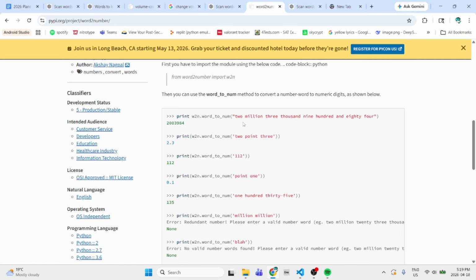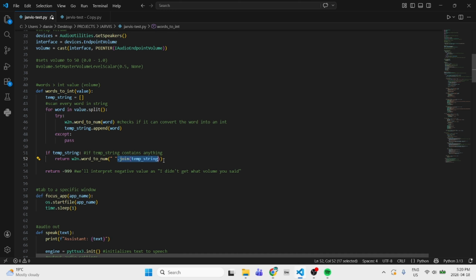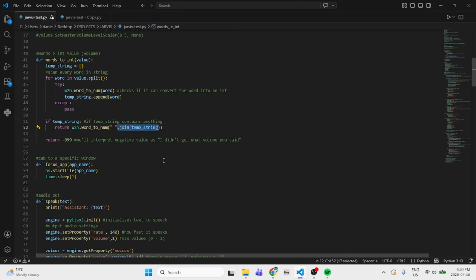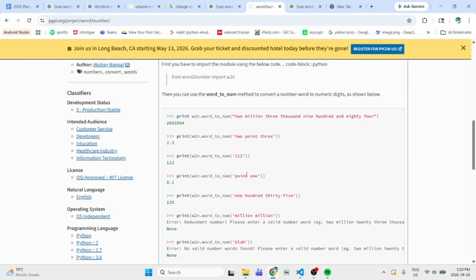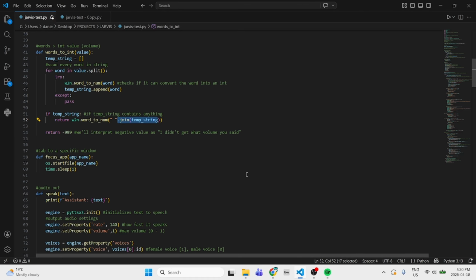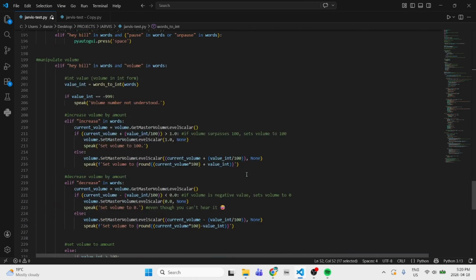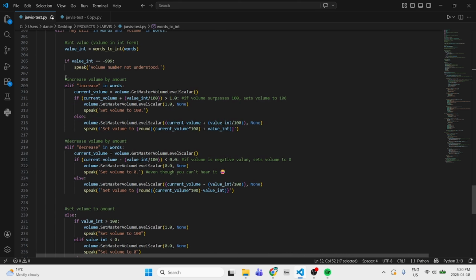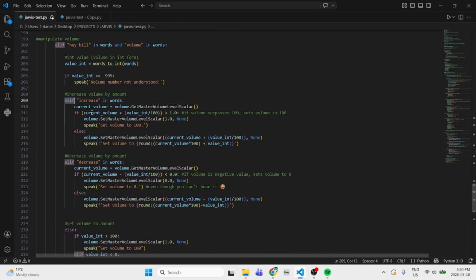And then 25 to word to number, they'll recognize it as 25. So if you see here, 2,003,000, like this one, it's so smart. It can just convert it straight to that, or it can even convert integer values. Well, this is a string value, but technically it's just numbers, the same thing. It's really smart. So yeah, that's the volume. And then this one, it looks really complicated.